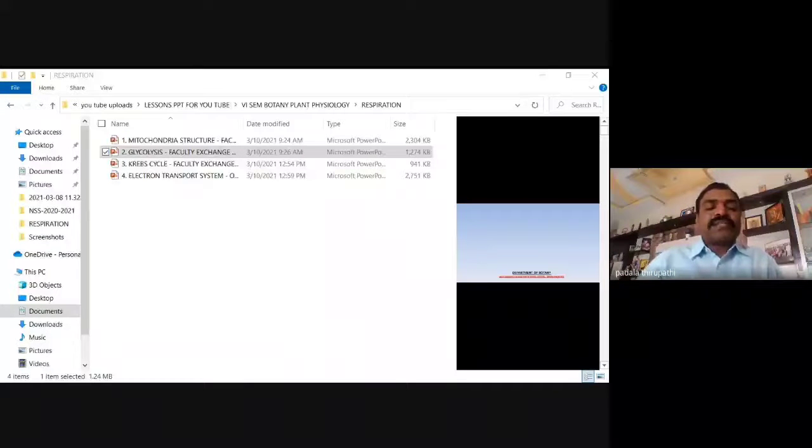The fourth one is that metabolic pathways in eukaryotic cells occur in specific cellular locations. Remember, prokaryotic organisms are unicellular and do not contain any cell organelles. So all types of metabolic activities are done in the cytosol or cytoplasm.